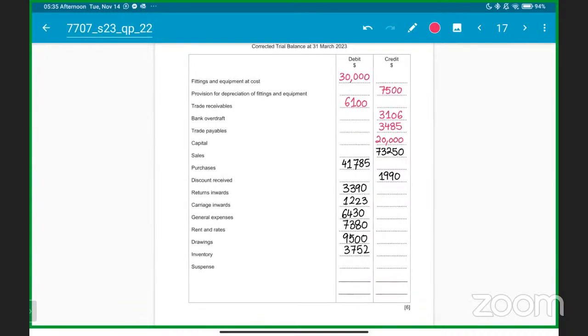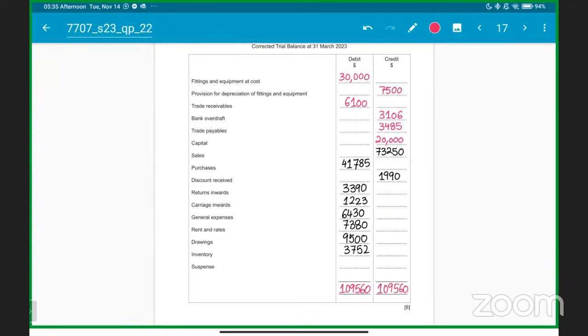Maybe some calculation error might be there. So let's check 41,785, 6,100, and we got 3,752, my bad. 109,560 I'm getting. So let's write it down, both of them, 109,560 here and 109,560 here.